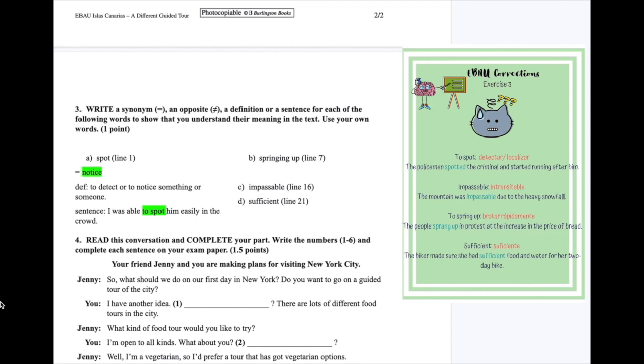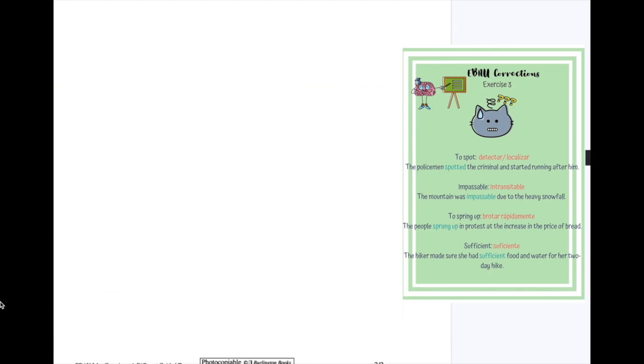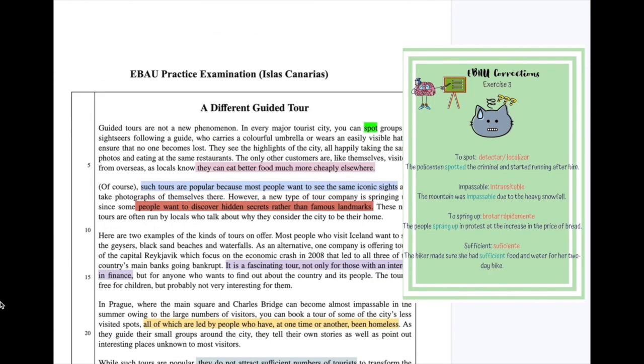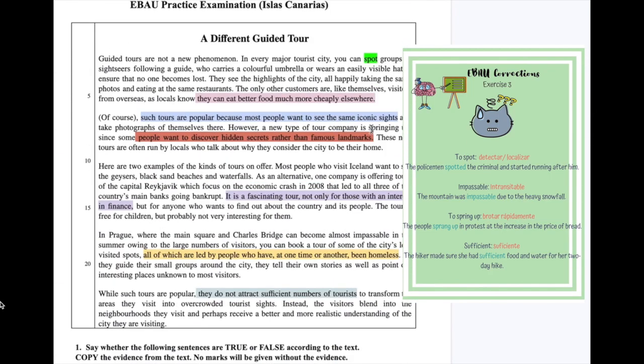Okay. Let's try springing up. So, springing up is line 7. Now, line 7, we have noticed it here. So, we're going to put this in green so you can see. Springing up. Now, again, this is very important. Okay, so springing up is in the ing.